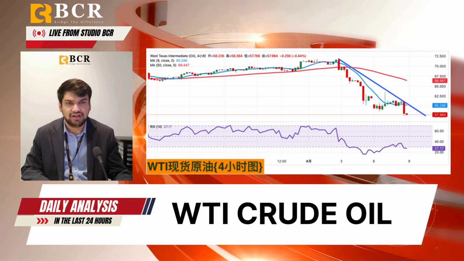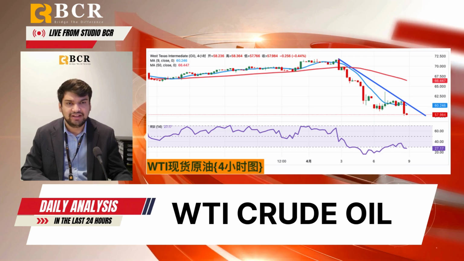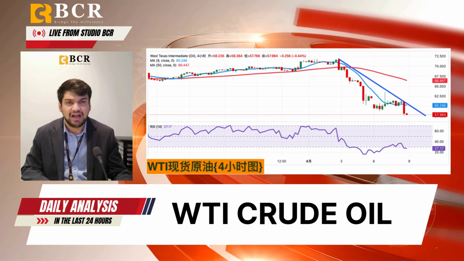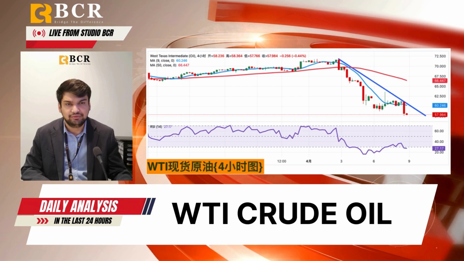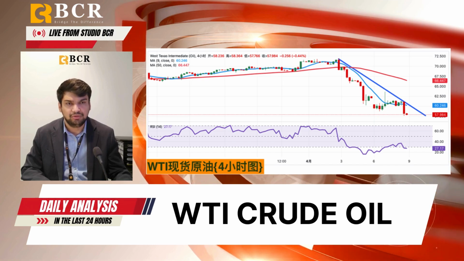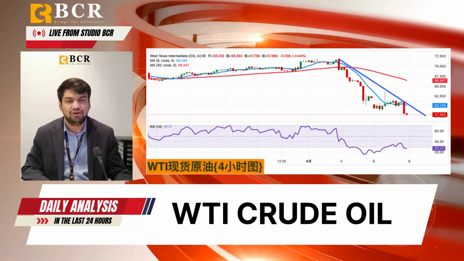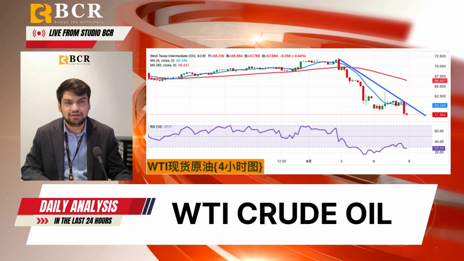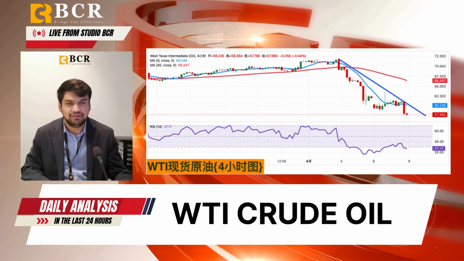Goldman Sachs lowered its oil price forecast. Citigroup and Morgan Stanley also lowered their forecast for Brent. Saudi Arabia announced a sharp cut in crude oil prices for Asian buyers on Sunday, bringing May crude oil prices to the lowest level in 4 months.